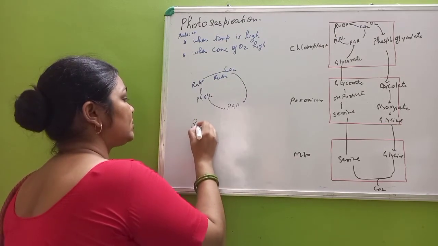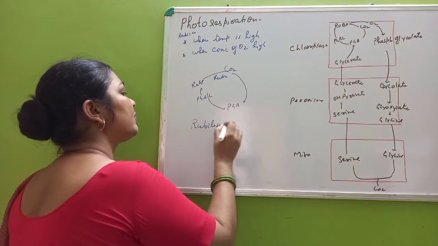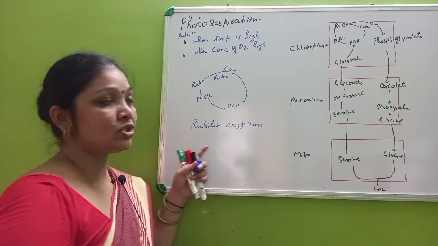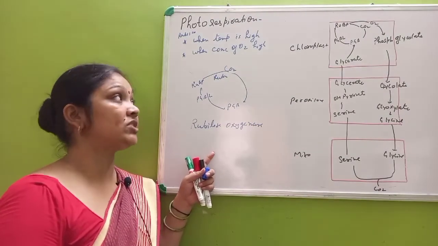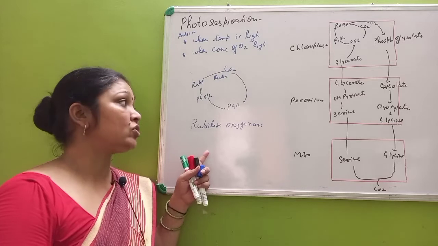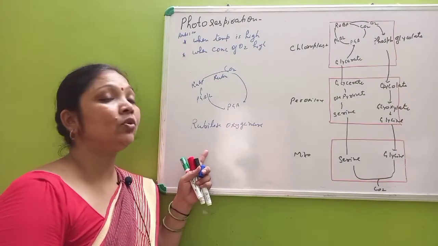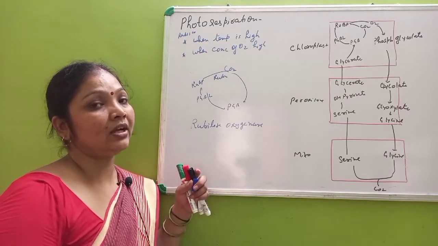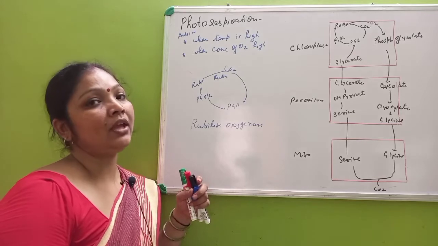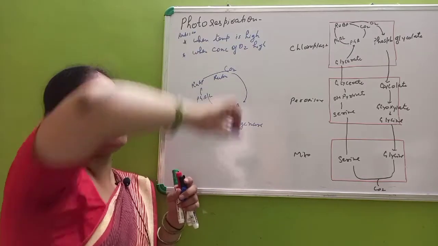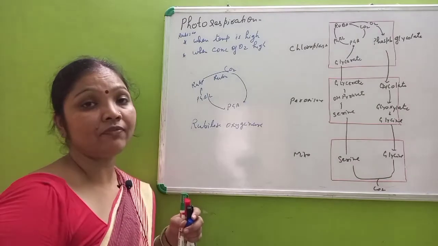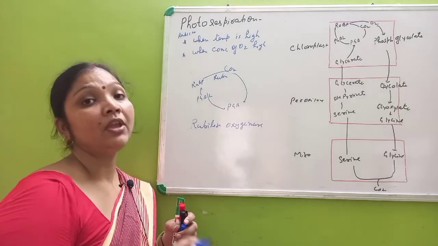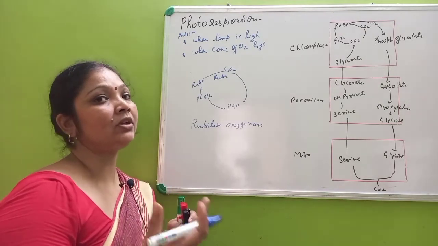Now it is acting as ribulose oxygenase. It does not fix carbon dioxide and does not lead to the process of carboxylation. Now it will bind with the oxygen that is present. So the process changes, and that's why it is called photorespiration, because photo means in the presence of light, and respiration is the same process where we take in oxygen and give out carbon dioxide.